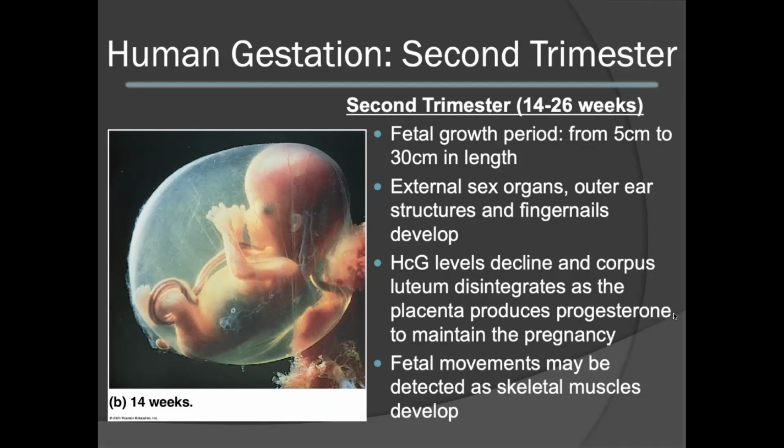In addition, the corpus luteum will disintegrate. This is because the placenta takes over the production of progesterone in order to maintain the pregnancy. Thus, HCG and the corpus luteum are no longer needed. During the second trimester, fetal movements may be detected as the skeletal muscles develop.